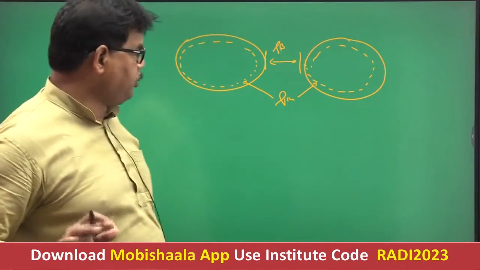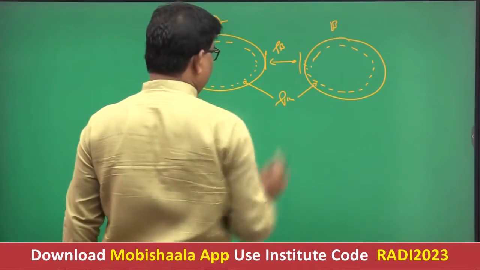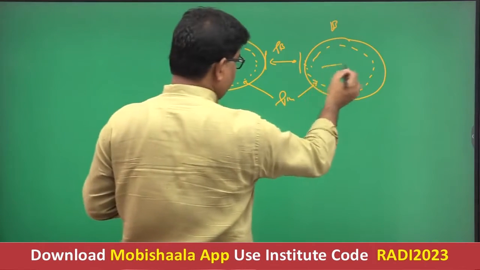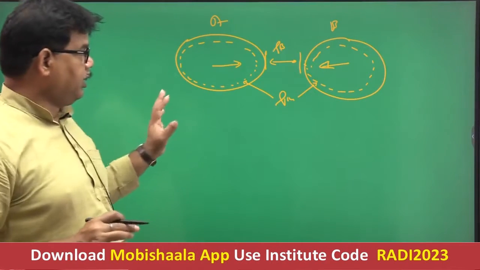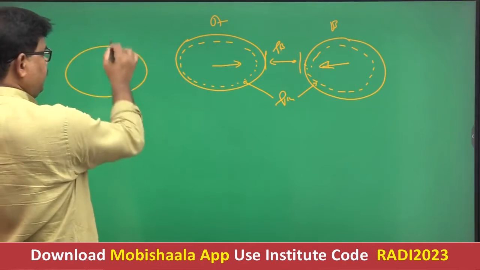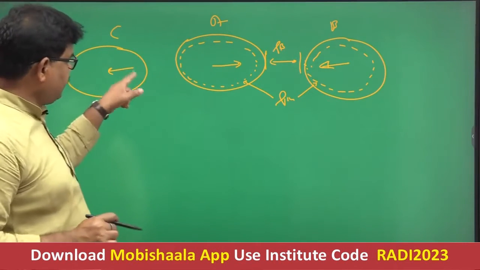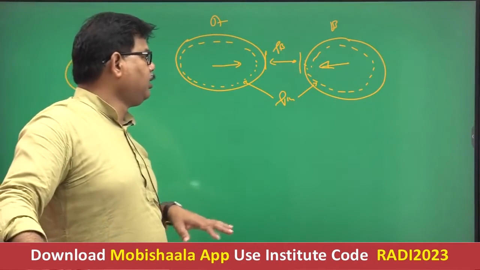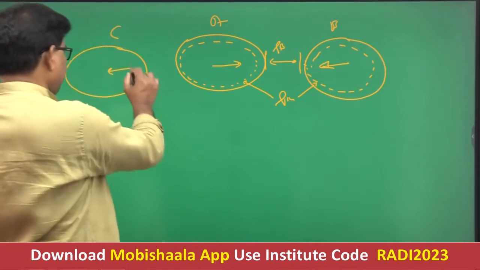One important point: if I say this is A plate and this is B plate, and these are moving towards each other, moving in this direction and in this direction, then it is referred to as convergent plate. But suppose there is a third plate C here moving in this direction, then A and C are divergent in character. That's why it is better to refer to this as convergent plate margin, and this as divergent plate margin.